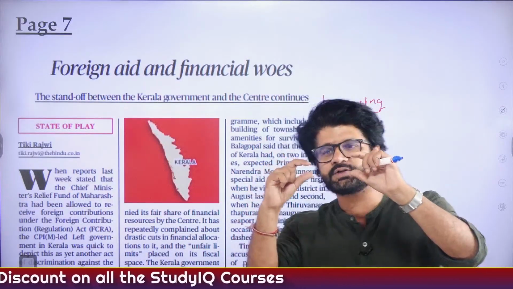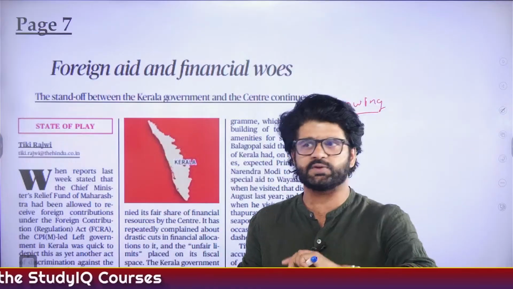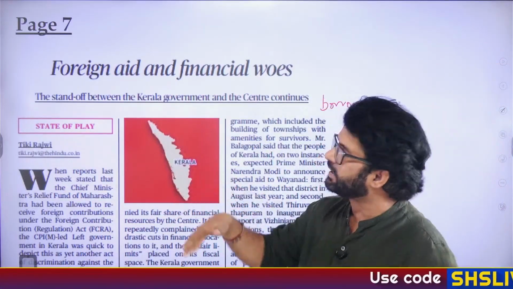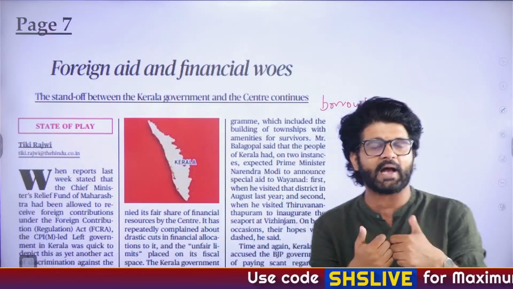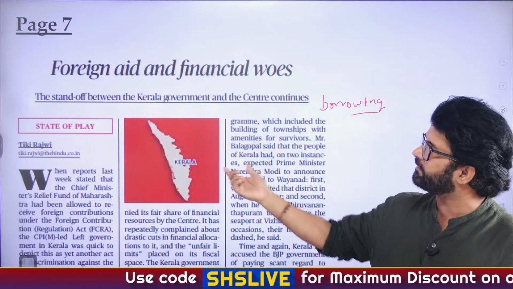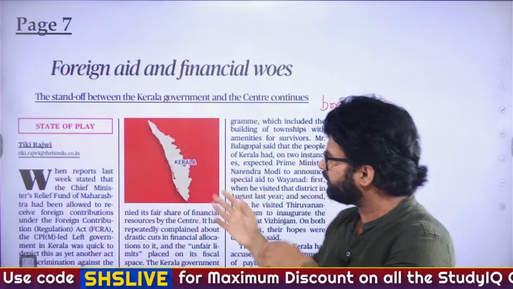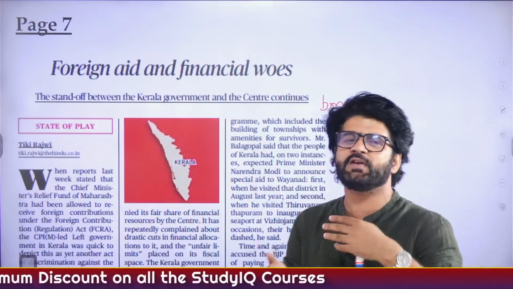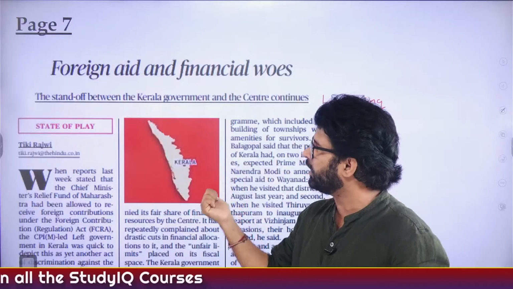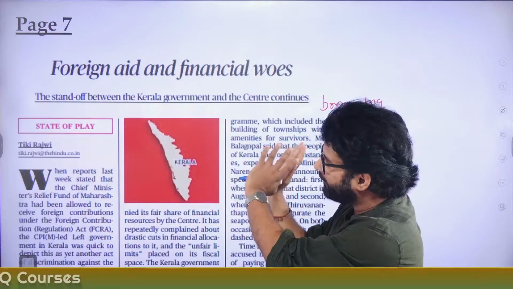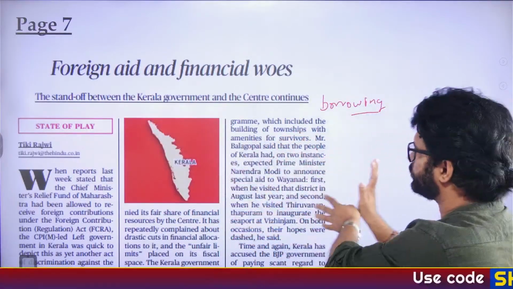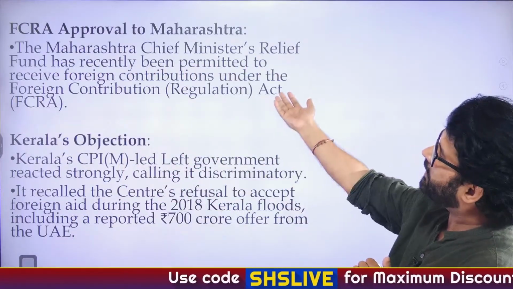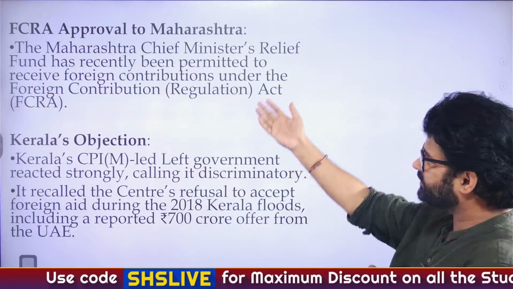You are allowing Maharashtra, you are not allowing us when it comes to foreign funds. Why? Plus our share in the 16th Finance Commission, or even if you talk about the 10th to 15th Finance Commission, has continuously decreased. Why has it decreased? So there are so many grievances which have been talked about in this particular article. If you are from Kerala, or even if you are not, you don't have to be a Malayali, even if you have any particular knowledge about this issue, do you think the Center is unfairly targeting Kerala, or is unfairly helping Maharashtra? This is the whole issue.